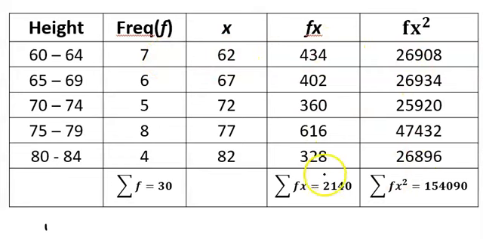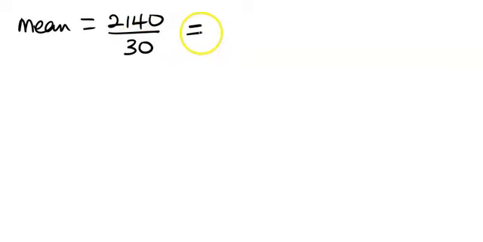So summation of fx, we need to add this up, and then summation of fx squared, and the total frequency. Knowing these values, we can find the mean and then the variance. So the mean now becomes summation of fx, that is 2140, divided by 30, and this gives us 71.3.